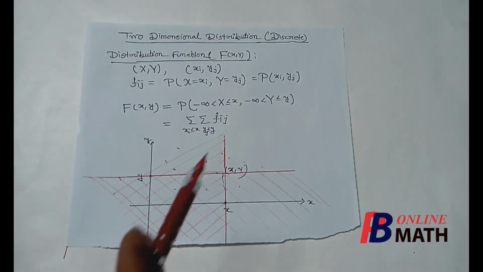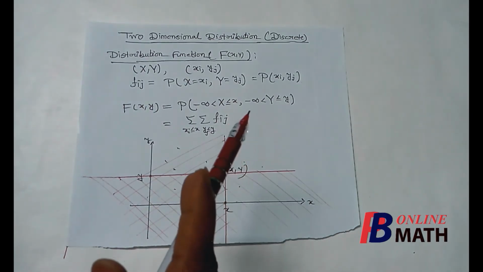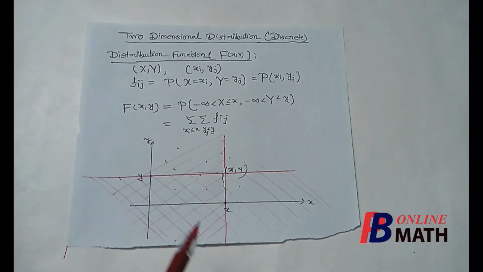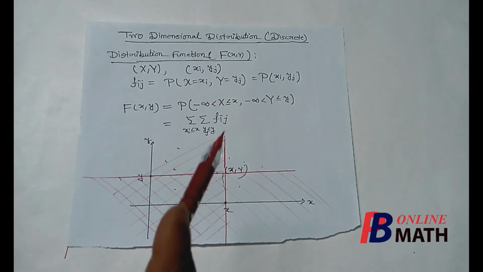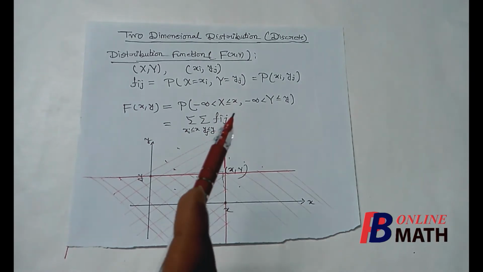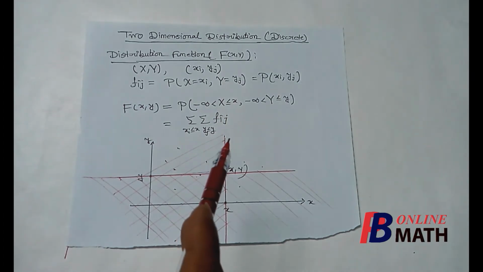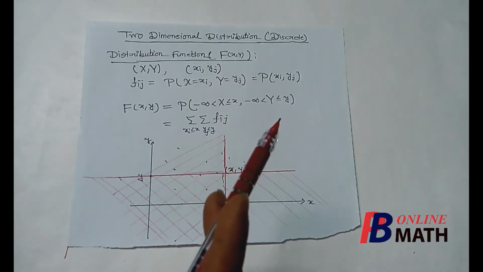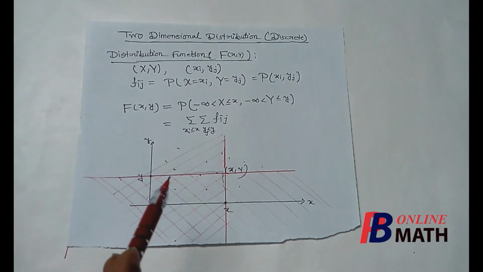Next we find this area, where y varies from minus infinity to y. This is denoted by another set of slant lines. This area is all the area on the left hand side of this vertical line, and since it is x less than or equal to x, we shall include this vertical line. And this is all the area below this horizontal line.